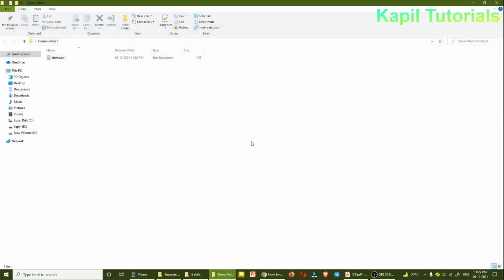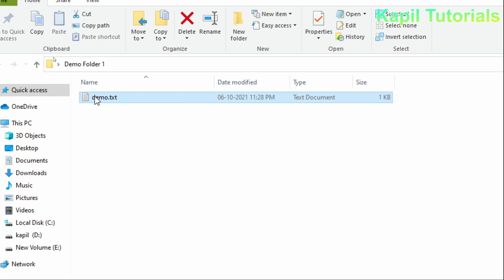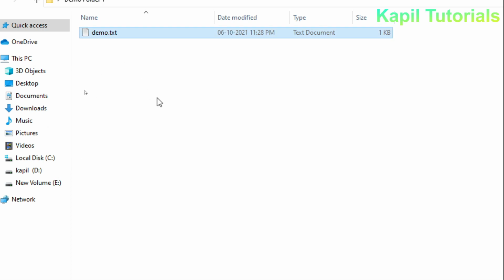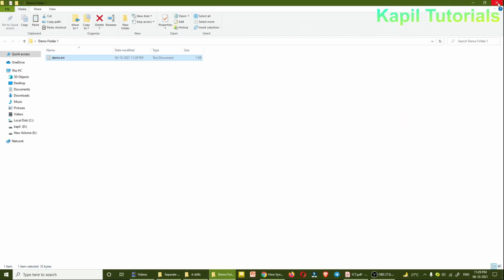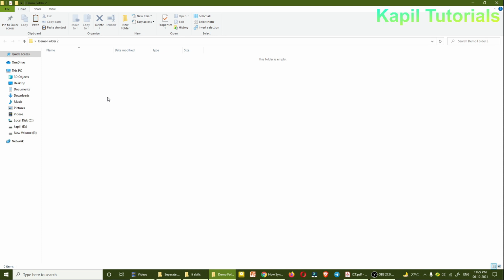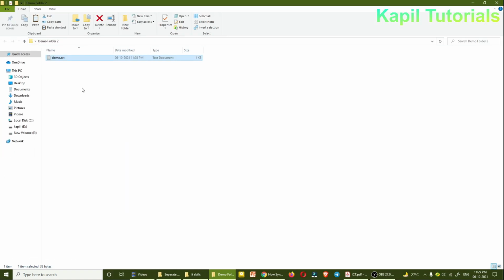Now in demo 1 here, if I want to copy this file to another folder, right click, copy, or the other option is you select it, Control C from the keyboard, and then I can close this. Directly I'll go to demo folder 2, and I'll use Control V or right click and paste, any option you can use. You will see that the file has been copied from the source folder to the destination folder.